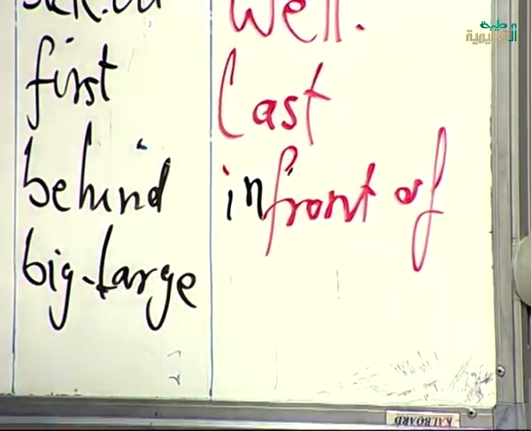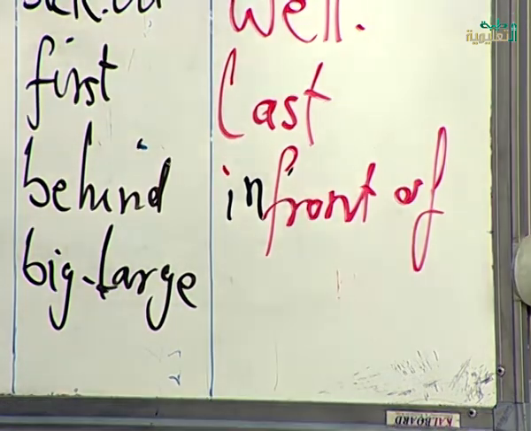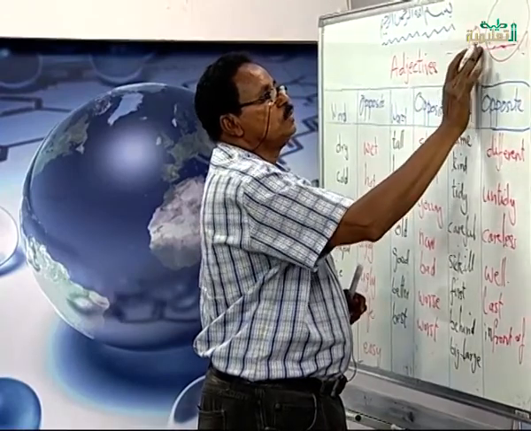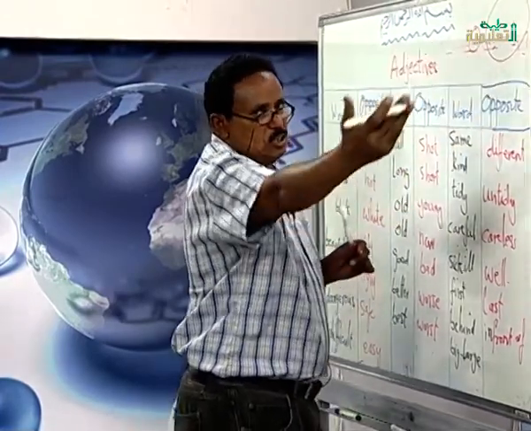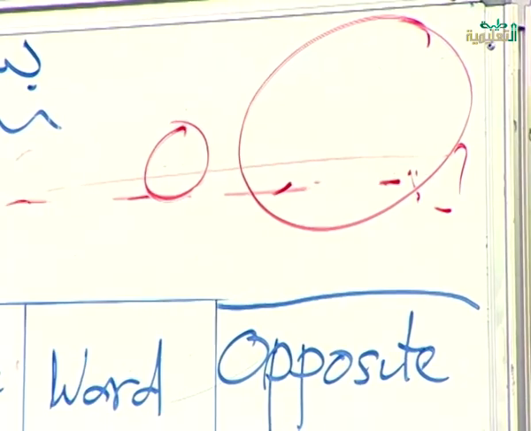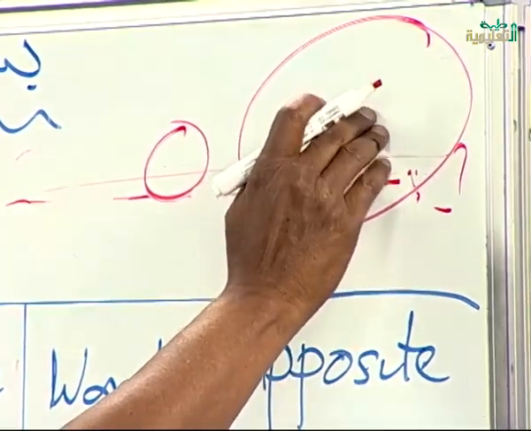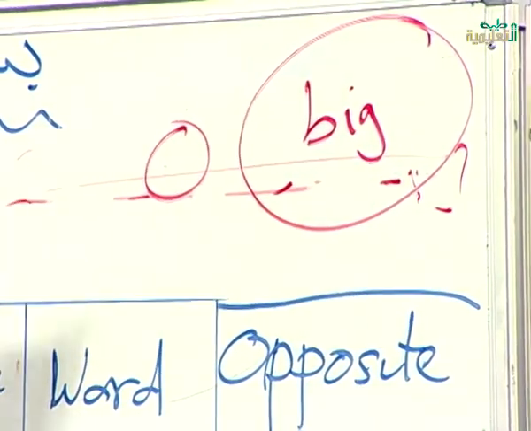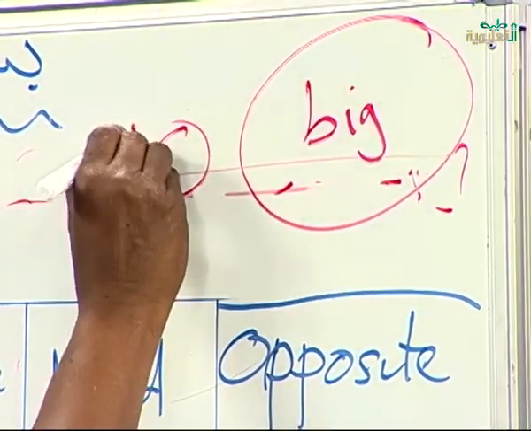Big. When a thing is big, you know, it's small. Something is small, and something is big. For example, this is a circle, and this is a circle. This circle is on the right, but this circle is on the left. The circle on the right is big. The circle on the left is small.